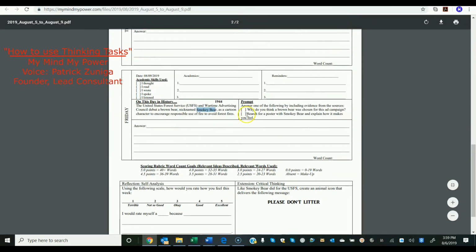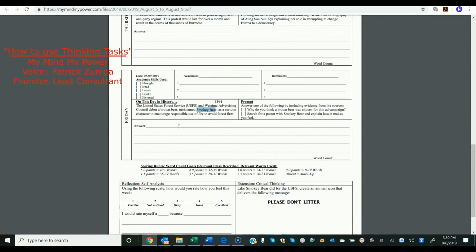The students would then get 8 to 10 minutes to write. They would peer review their answers, count one another's words or count their own words, and then score themselves.